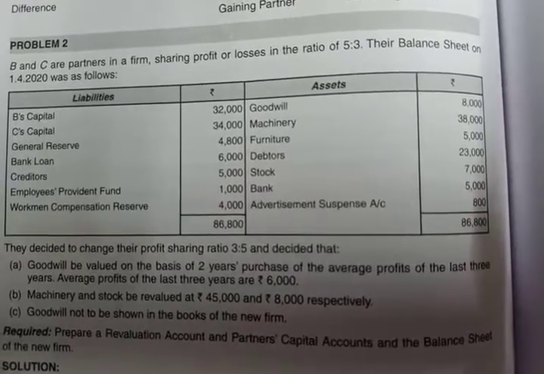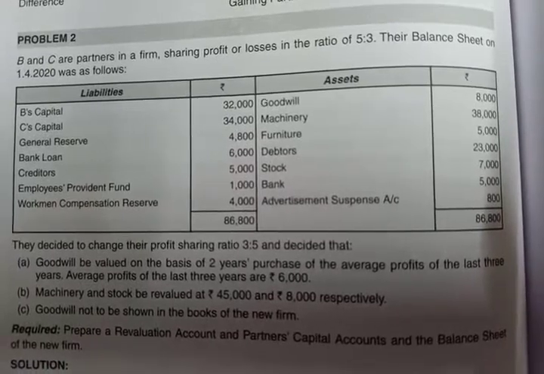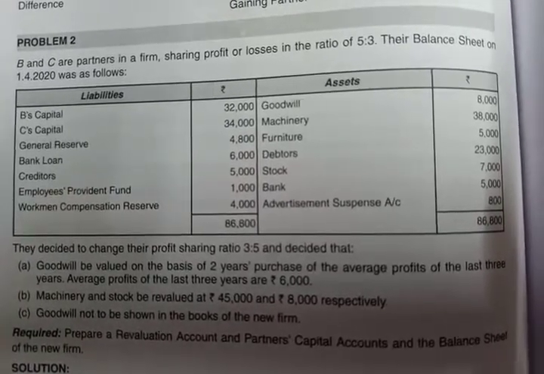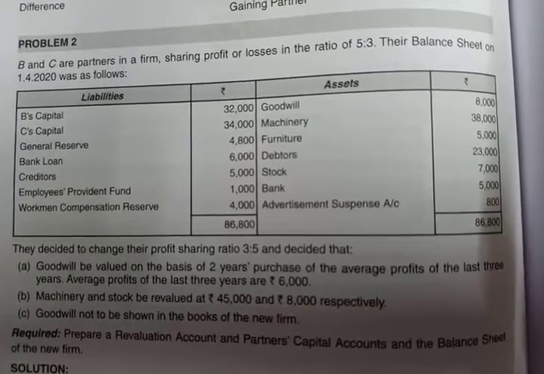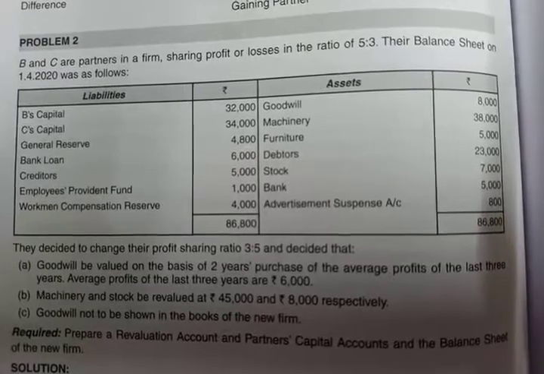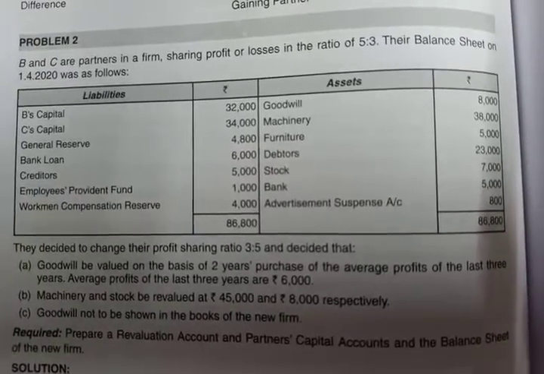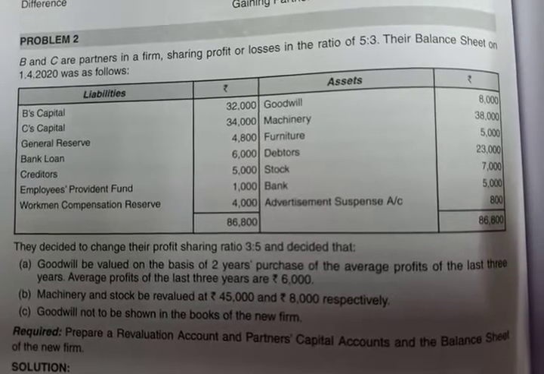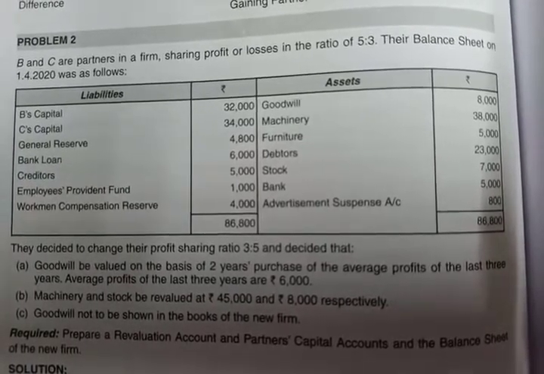B and C are partners in a firm sharing profits and losses in the ratio of 5:3. So, the old profit sharing ratio of B and C is 5:3. A balance sheet is given, and after the balance sheet, they told us that they decided to change the profit sharing ratio, and the new profit sharing ratio is 3:5.